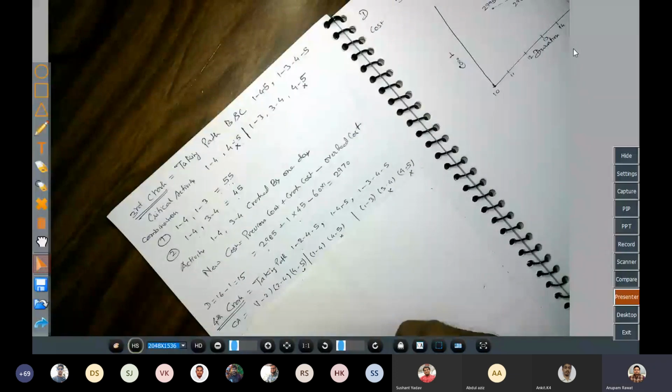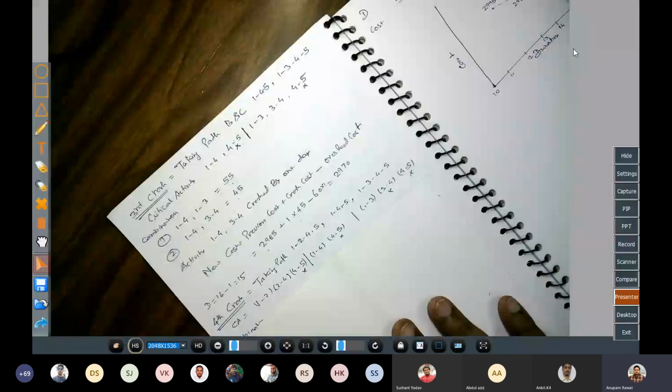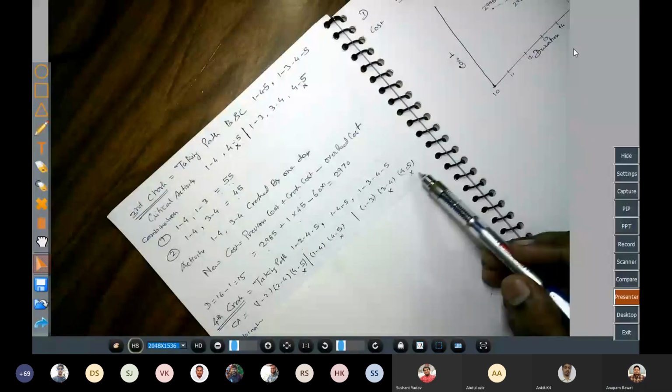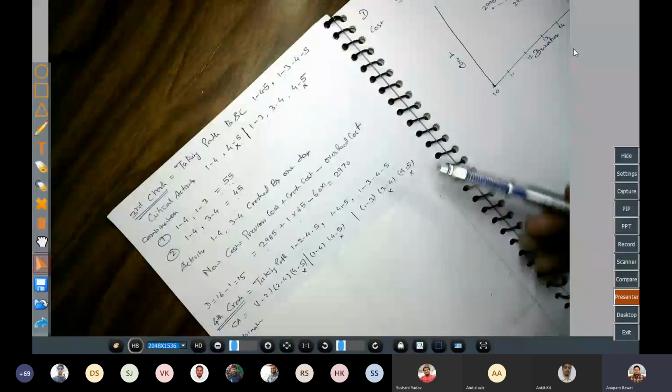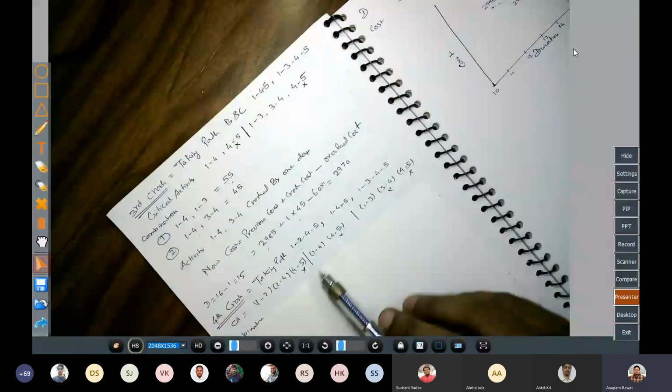So now we will check here which of the activities are crashed up to their maximum extent. Okay, so 4-5 was already crashed up to its maximum limit. 3-4 also we crashed to the maximum extent in the third crash, so that will be cut. So we will not consider these activities in crashing.